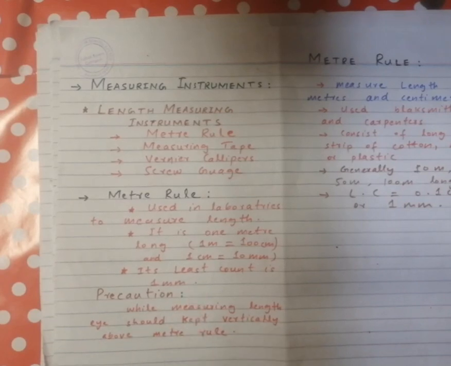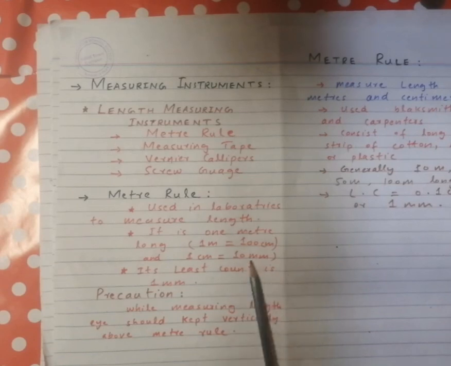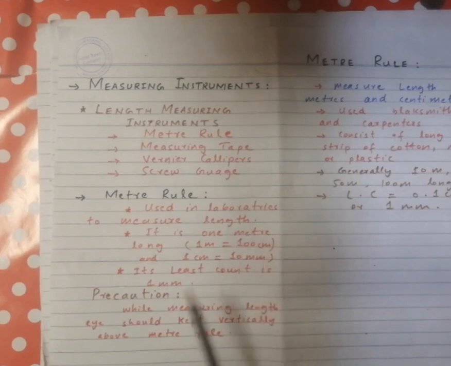A meter rule is used in our laboratories. It is 1 meter long. It has 100 centimeters grading on it, and 1 centimeter is equal to 10 millimeters grading on it, and its least count is 1 millimeter. So this is all about the meter rule.